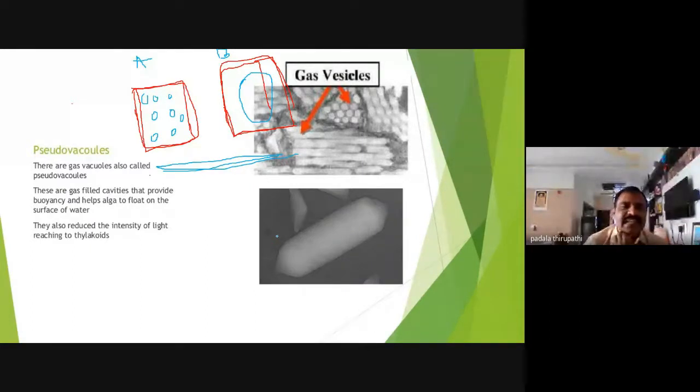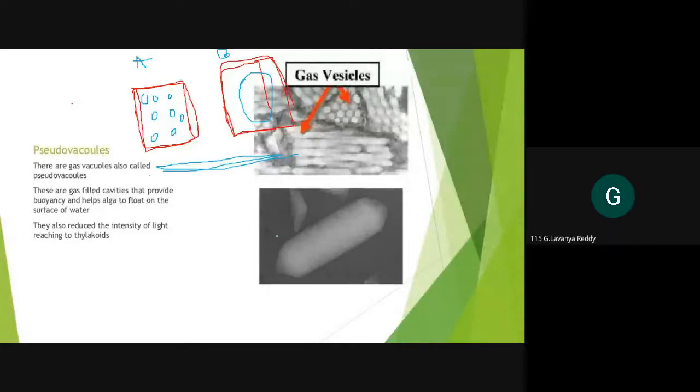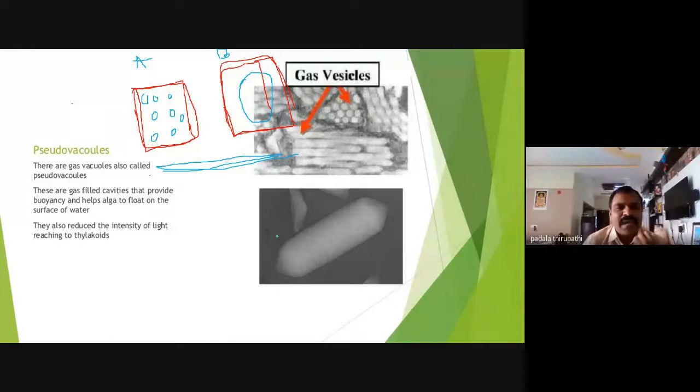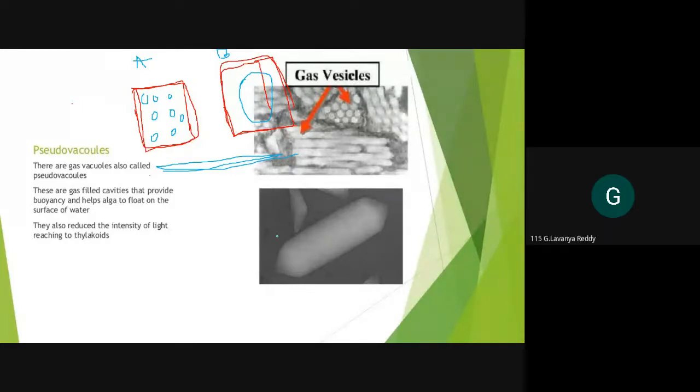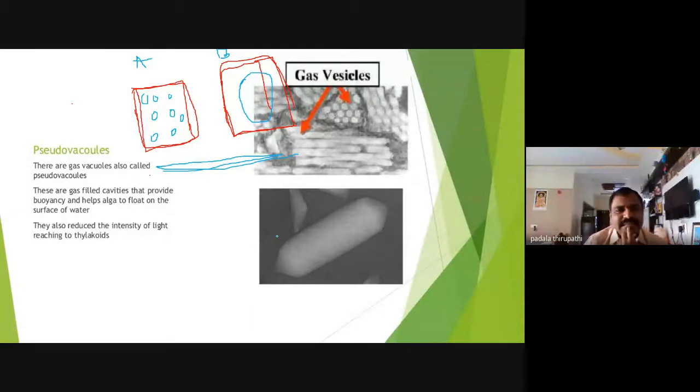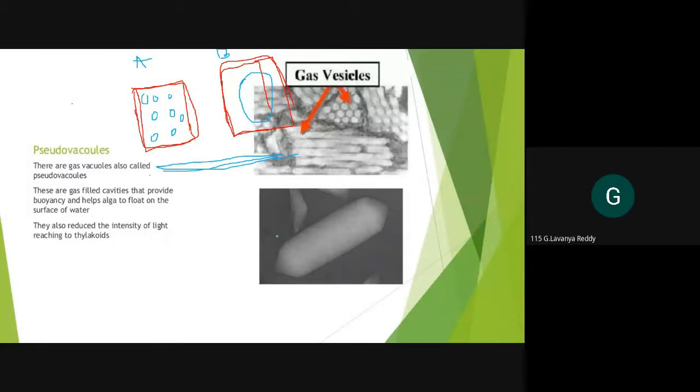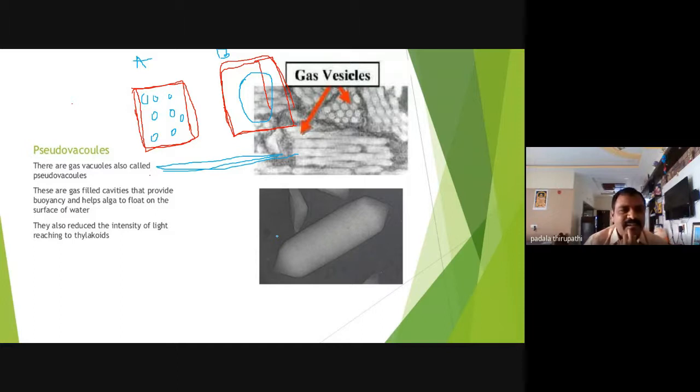Which one is the younger cell and which one is the older cell? Okay, A is the younger cell, sir, and B is older. How can you decide? How can you define whether A is younger and B is older? Because B has a large vacuole, sir. A has small vacuoles, but a number of vacuoles are there. In B only one vacuole is there.